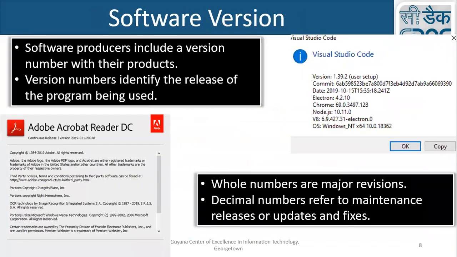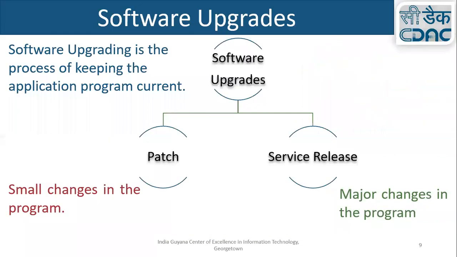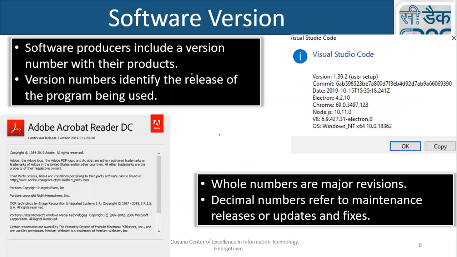Yes, sir. Okay. Each software has a version. What is a software version? Software producers include a version number with their product. This version number identifies the release of the program being used. Where you can find it? This is a Visual Studio Code program. This is just like a notepad.